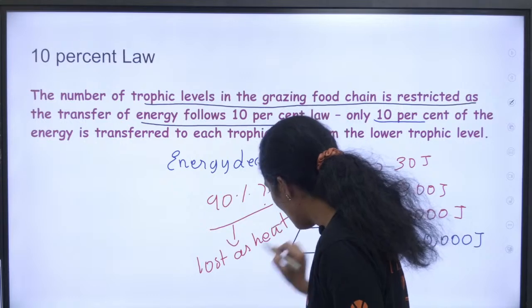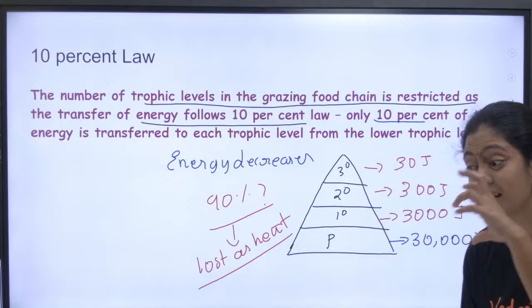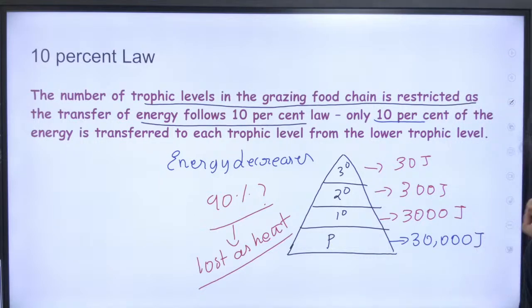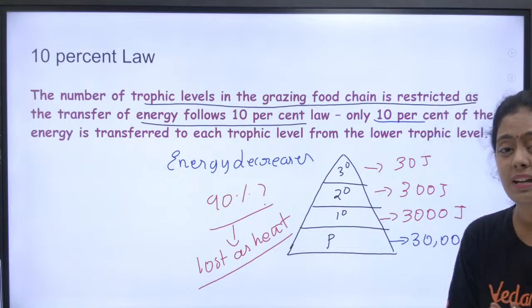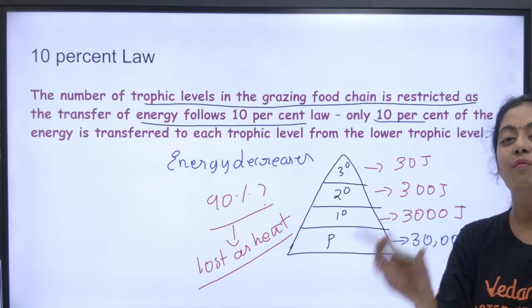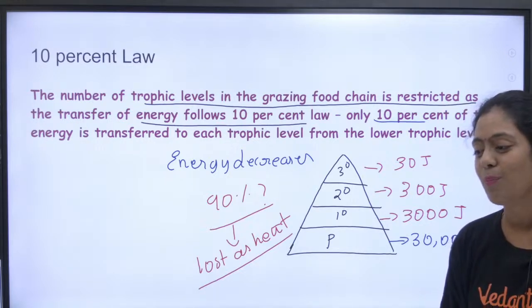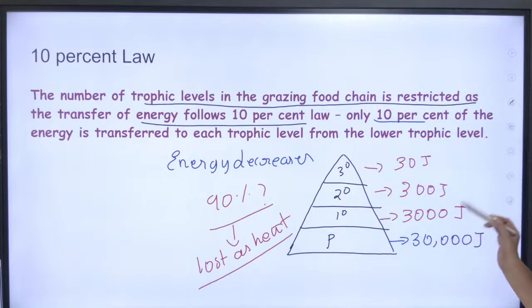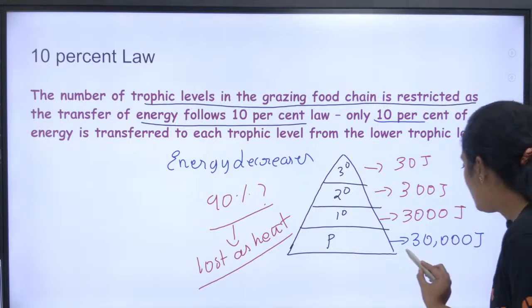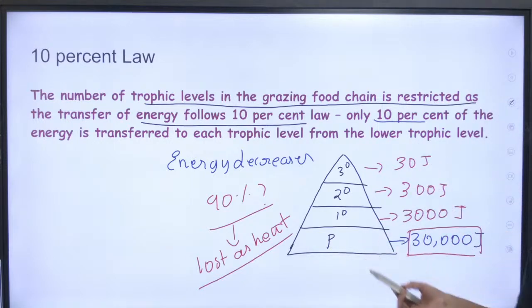I think all of you know that energy can neither be created nor be destroyed. 10% is consumed. Remaining 90% is just lost. Okay, energy can neither be created nor destroyed, it can only be transferred from one form to another form. Okay, that's very, very important. Thermodynamics, right? புரிஞ்சதா பசங்களா? இத பேஸ் பண்ணி கண்டிப்பா question கேட்கலாம் பசங்களா. They will ask you to find out what is the energy at each trophic level. Very easy questions. So this is your 10% law.